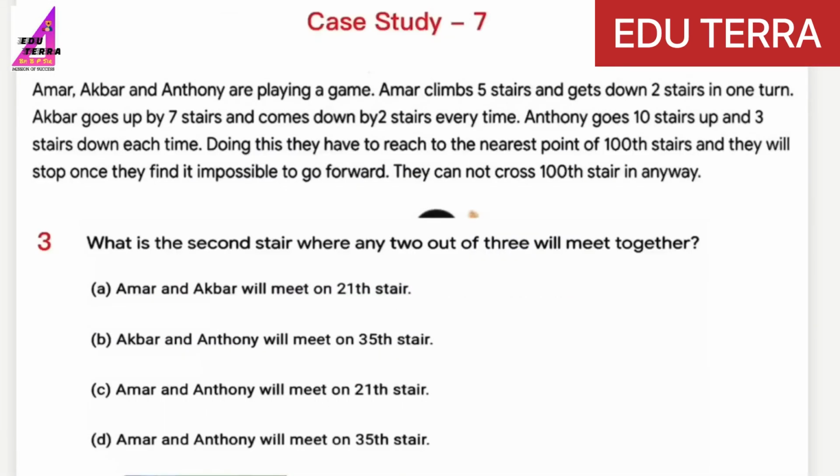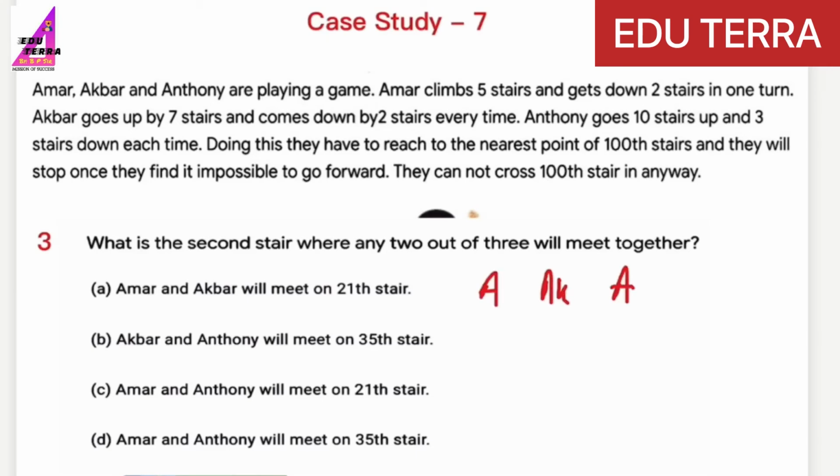Now question number 3. What is the second stair where any 2 out of 3 will meet together? So same thing, just try to find the common multiple between any 2. A. Amar and Akbar will meet on 21st stair. B. Akbar and Anthony will meet on 35th stair. C. Amar and Anthony will meet on 21st stair. D. Amar and Anthony will meet on 35th stair.